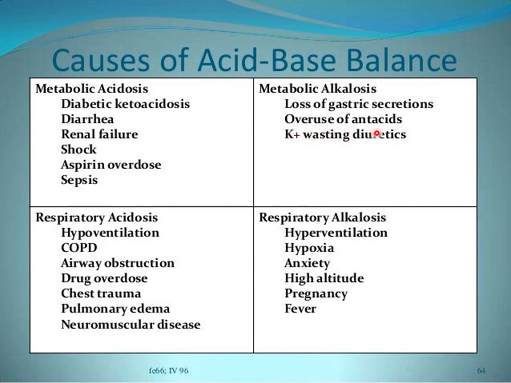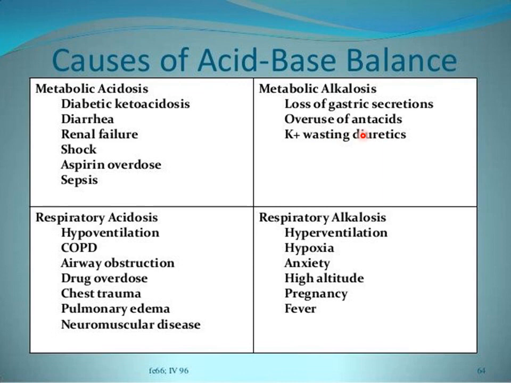So, potassium wasting diuretics. These diuretics also lead to metabolic alkalosis because they increase the flow of fluid inside the renal tubules and inside the nephrons, and this results in changes in hydrogen ion secretion and bicarbonate reabsorption in such a way that alkalosis occurs.